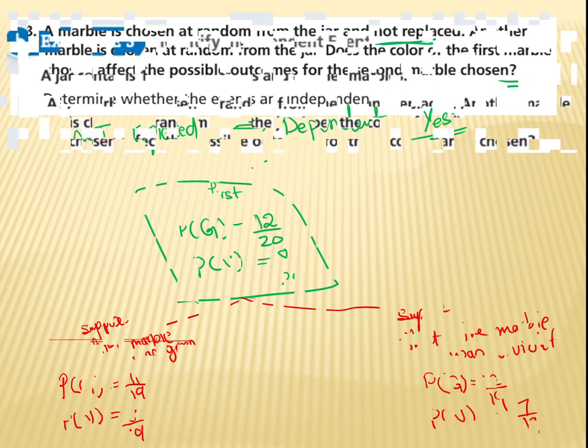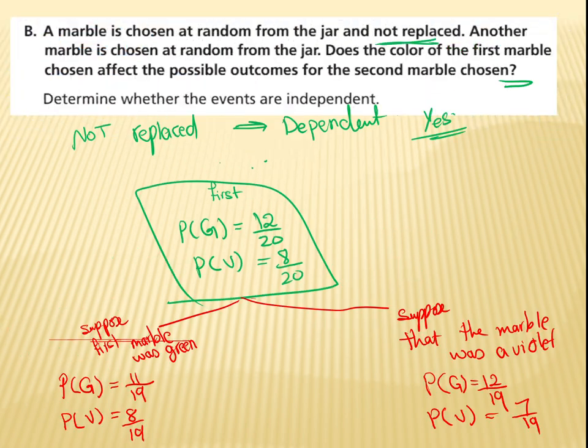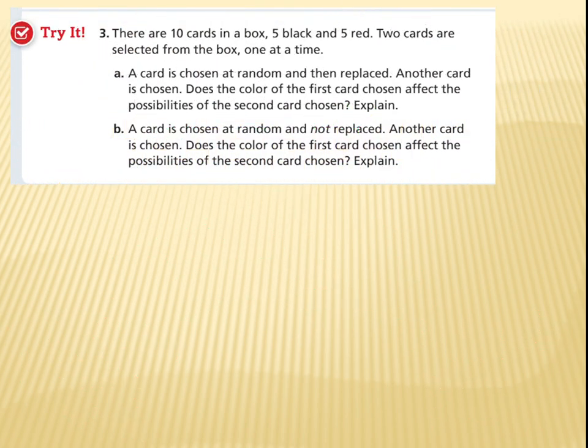Let's move on and have the question that we can solve directly. He said there are 18 cards in a box, let's say five black and five red. Two cards are selected from the box. A card is chosen at random and replaced. Another card is chosen.